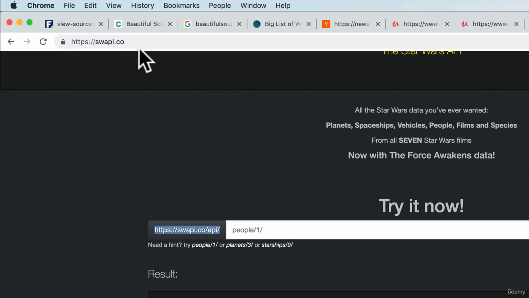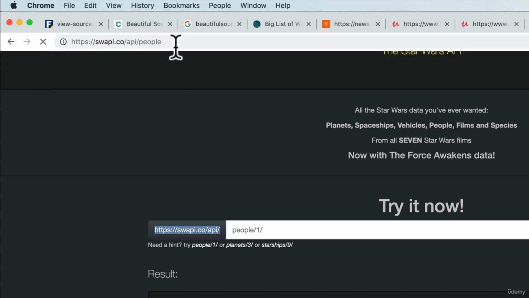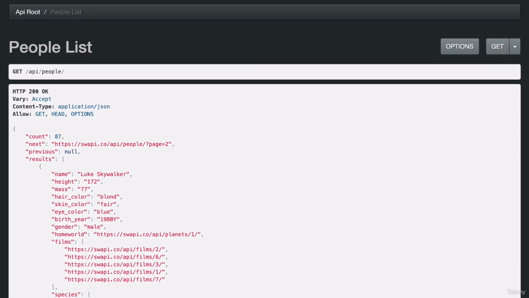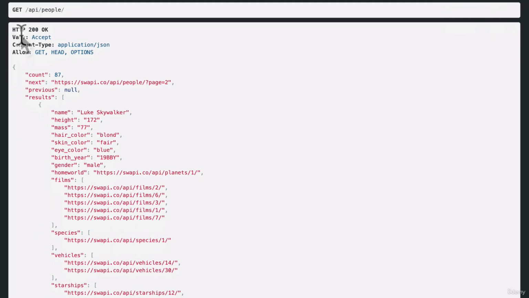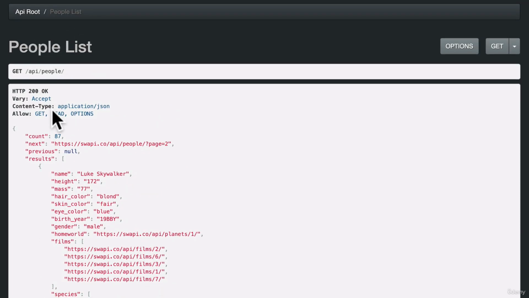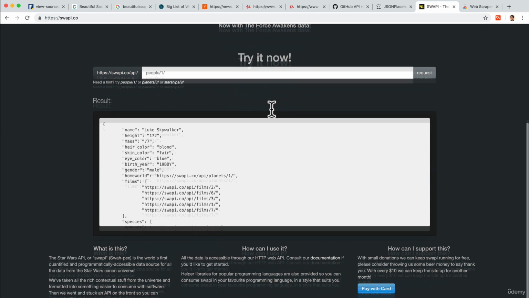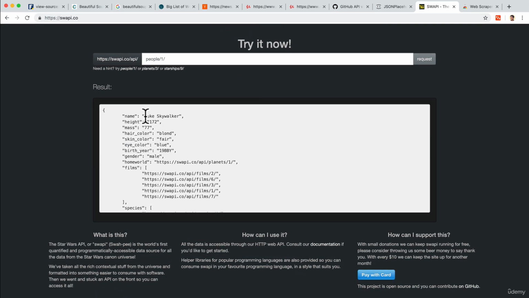So for example, if I do the Swapi API and type in people and I hit enter, look at that. I get all this data for free. So with this, I can create an app around the Star Wars, which is what Swapi stands for. It stands for the Star Wars API. And we can grab all this information that we want.